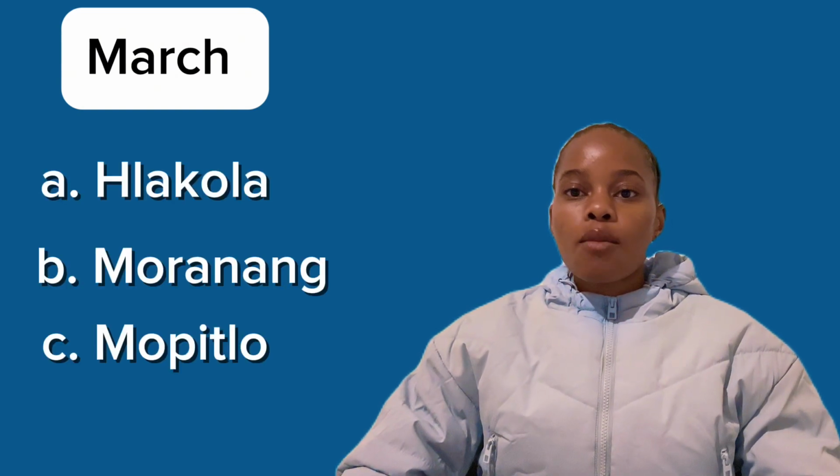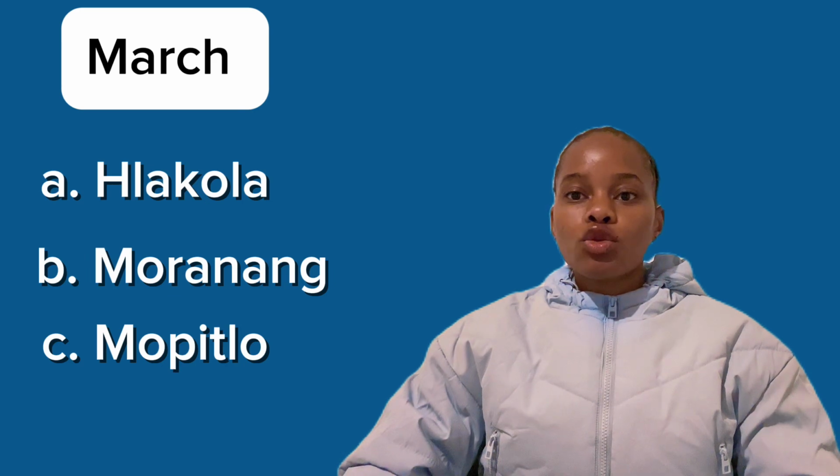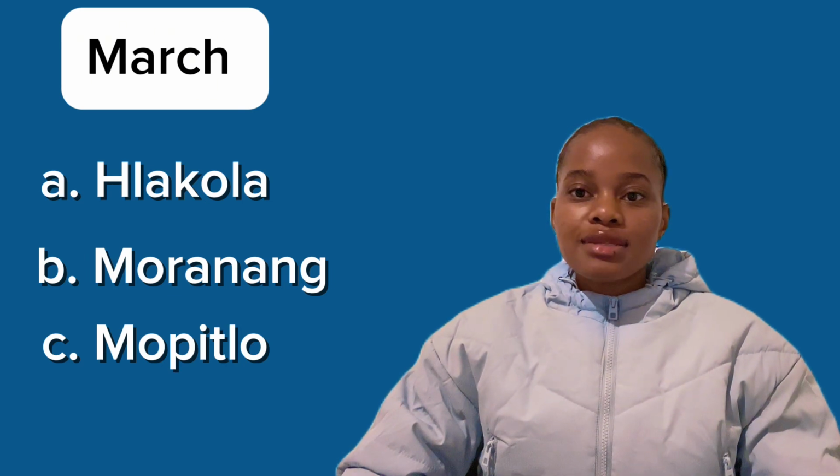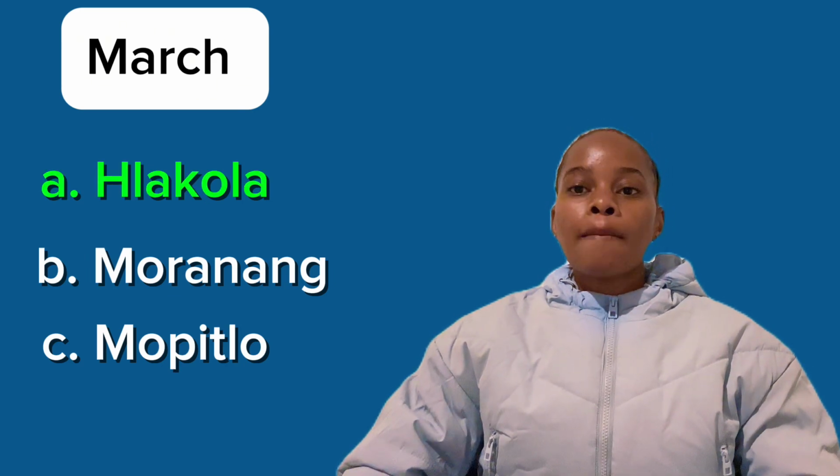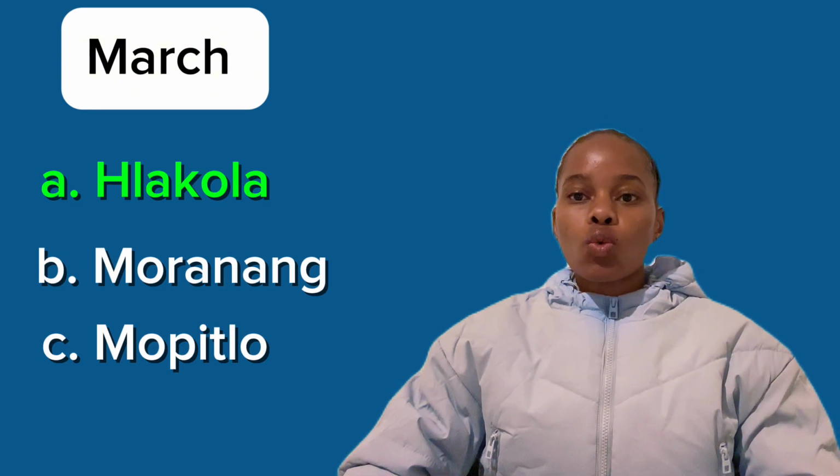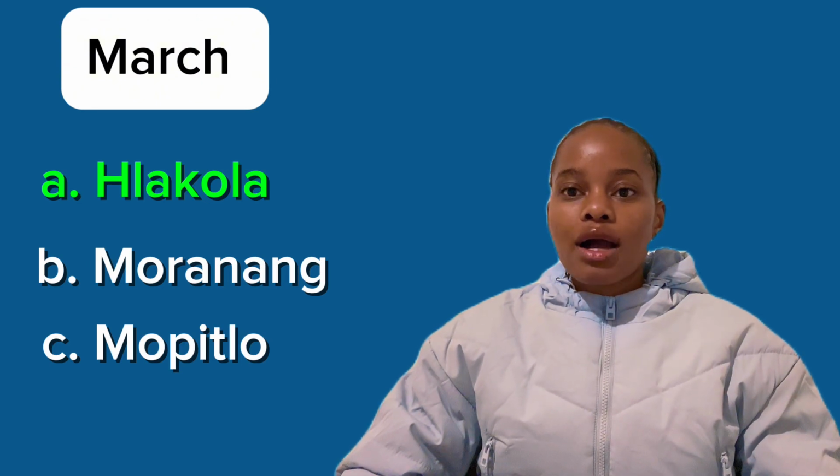So the next one we have is March. What is March in Sepedi? Is it A, Hlakola, B, Moranang, C, Mopitlwe? So the correct answer is A, Hlakola. March is called Hlakola.